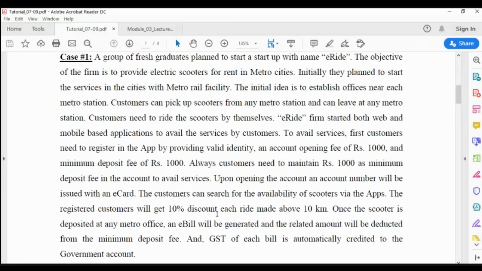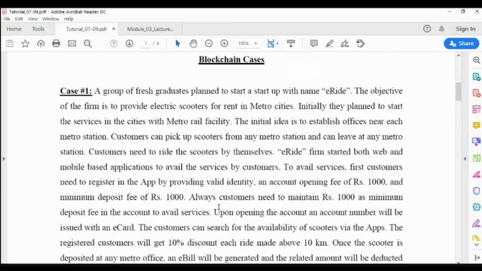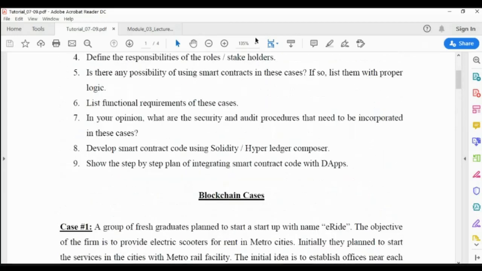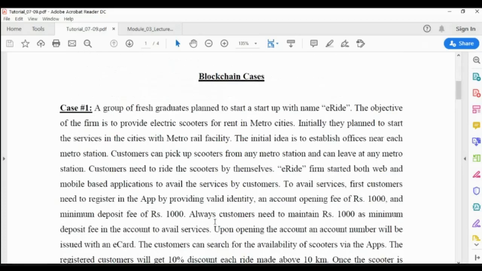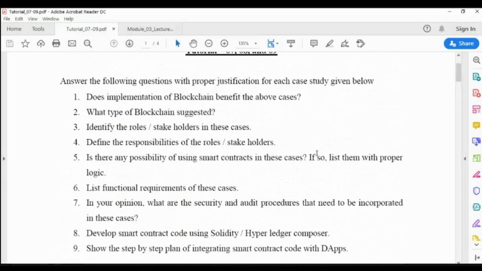So whenever conditions are there for running these transactions, obviously wherever conditions are there, you can implement the smart contracts. So is there any possibility of using a smart contract in case one? Obviously, there is a possibility of using the smart contract because of these conditions. Whenever you define the functional requirements in step 4, automatically you will come across what smart contracts can be implemented.